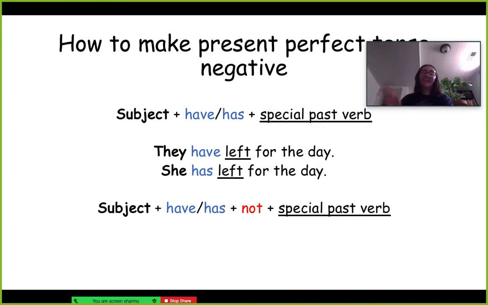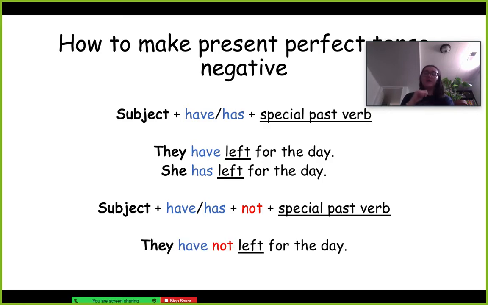Now, to make it negative, to tell people no, that's not what happened, you make it by saying the subject, have or has, and then not, and then the special verb. So instead of saying they have left for the day, you say they have not left for the day.